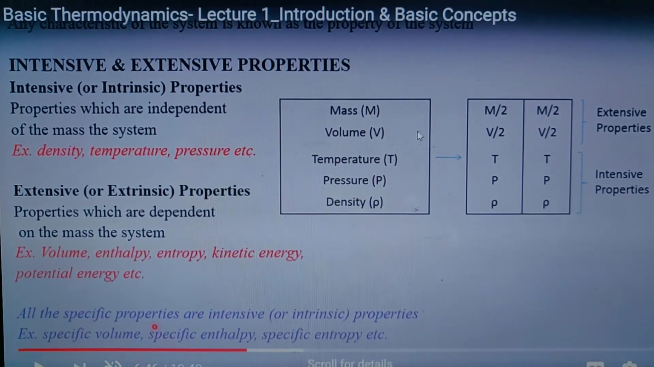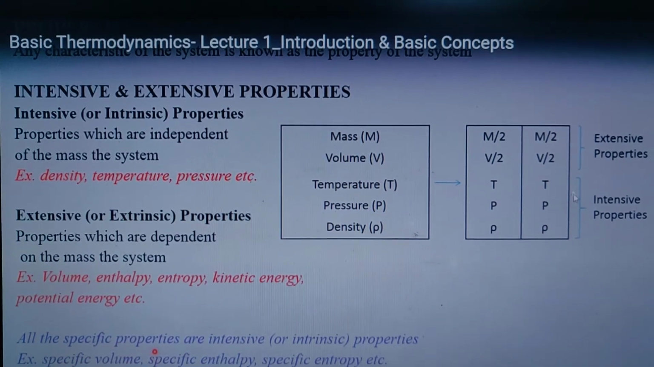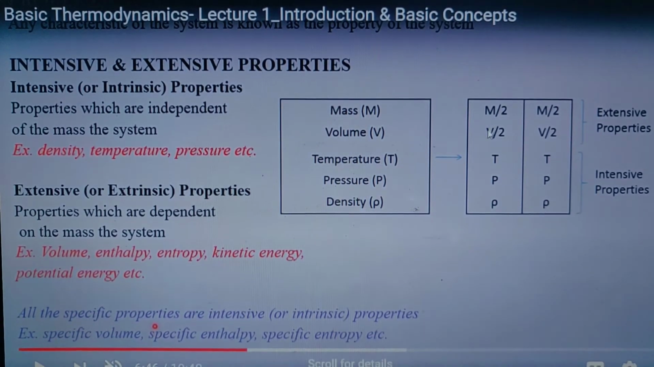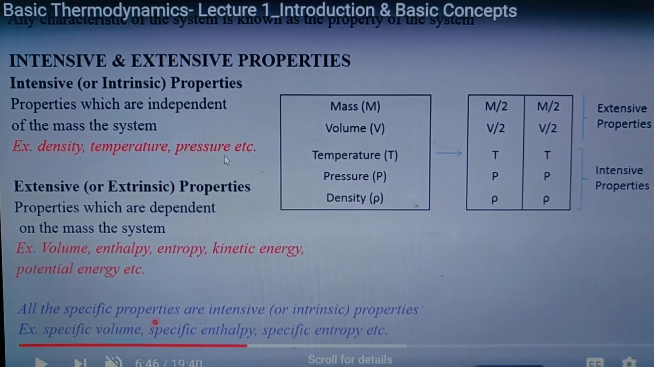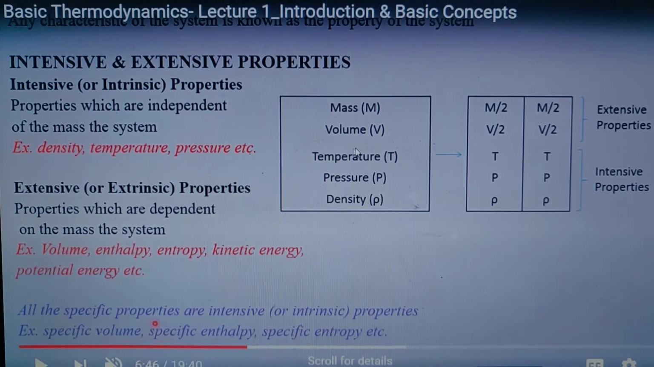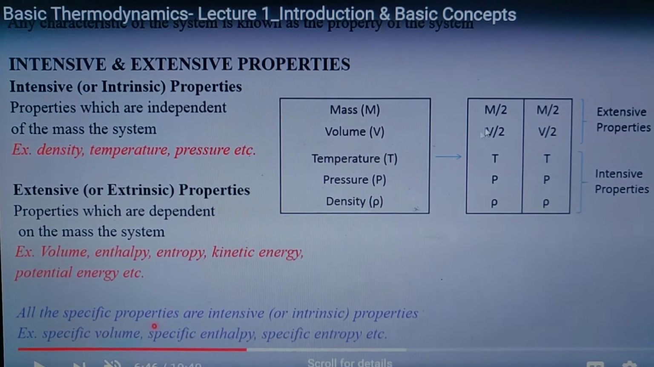Here you can see that mass and volume can be divided, meaning these are dependent on the mass of the system, that is m by 2, m by 2, V by 2, V by 2.